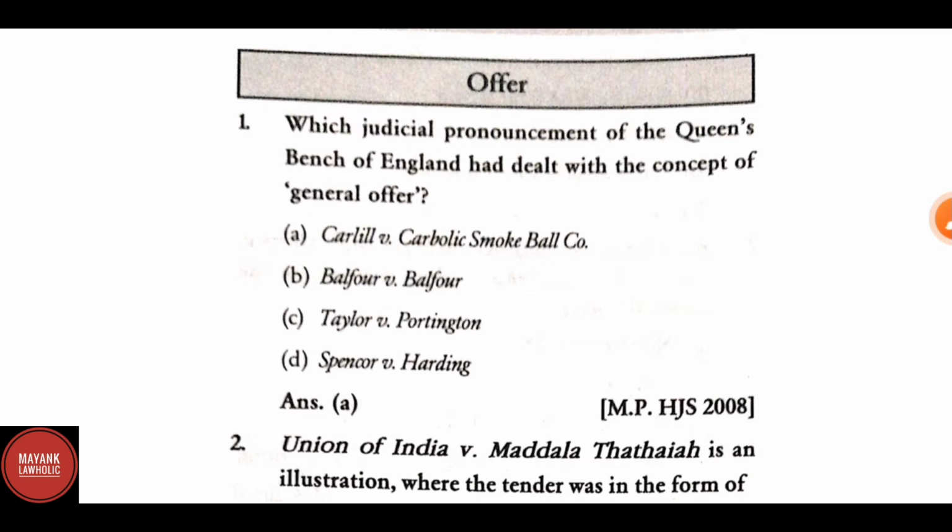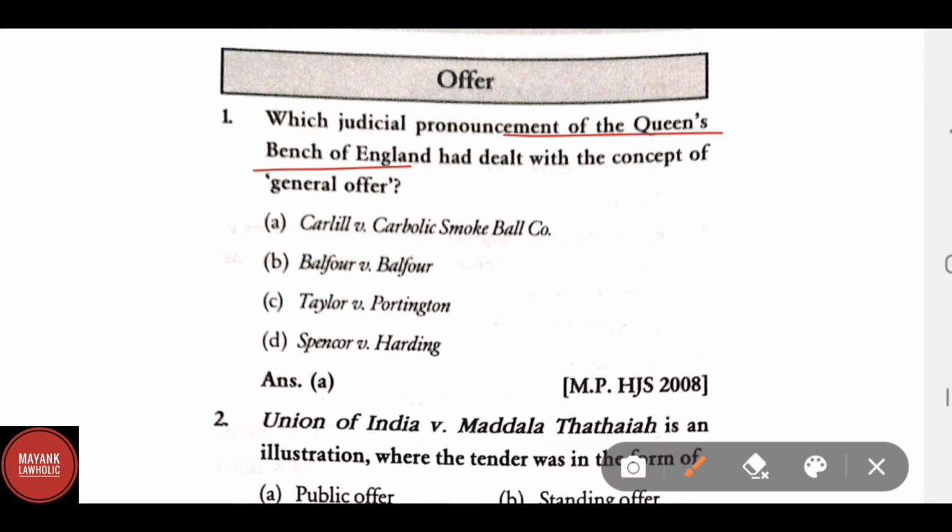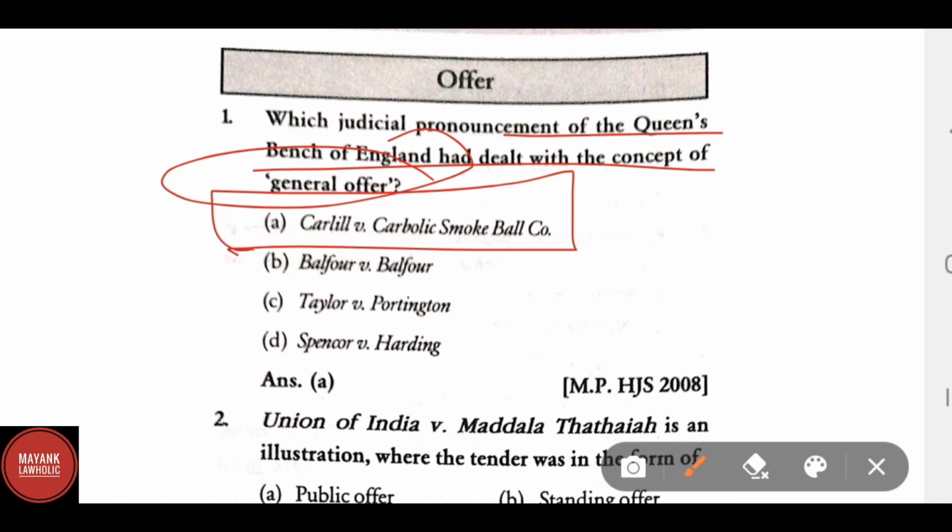So the first question is, which judicial pronouncement of the Queen's Bench of England had dealt with the concept of general offer? The correct answer is A. Carlill versus Carbolic Smoke Ball Company.